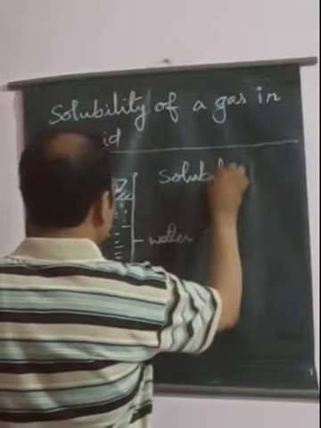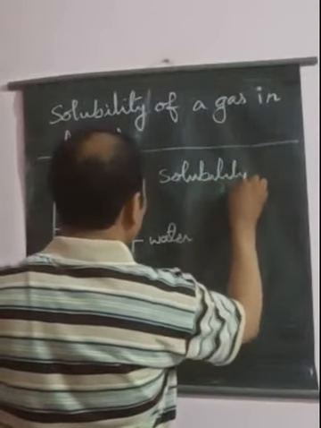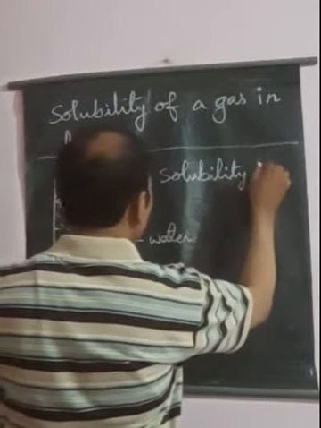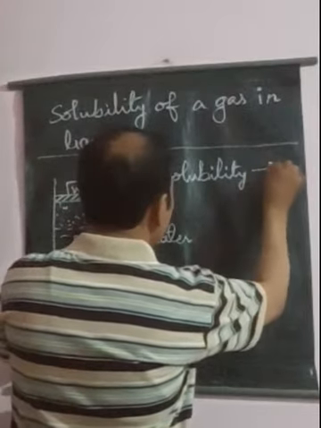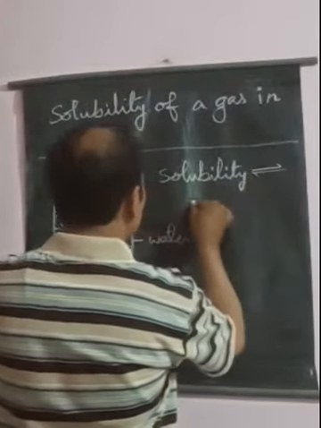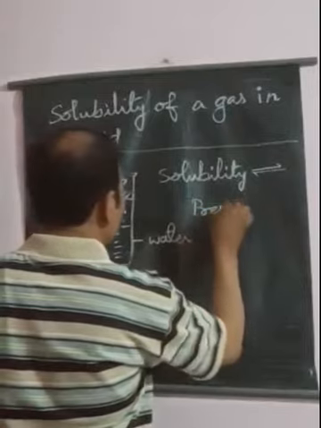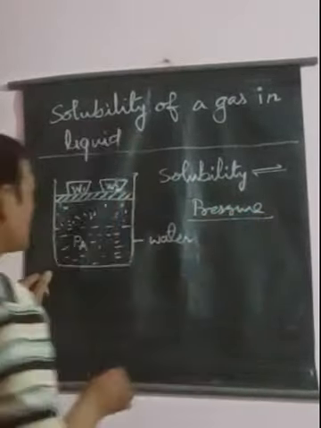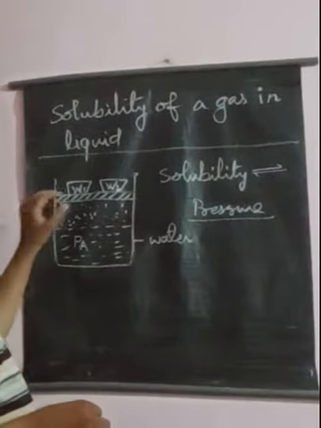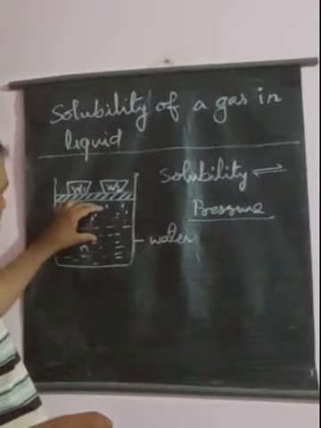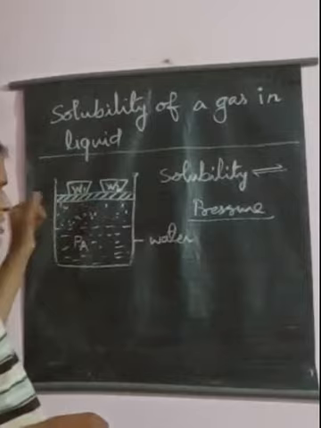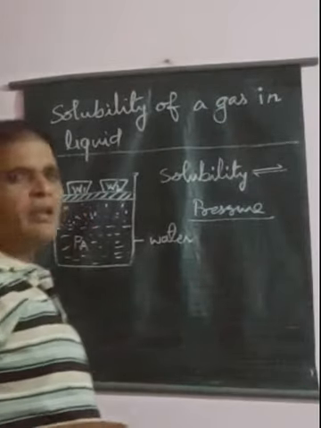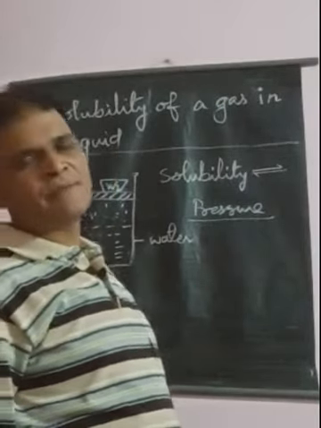Solubility of gas will be proportional to the pressure of the gas. So it means on increasing the pressure, the solubility of a gas in a liquid generally increases.